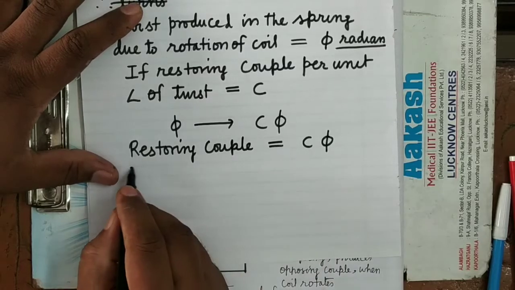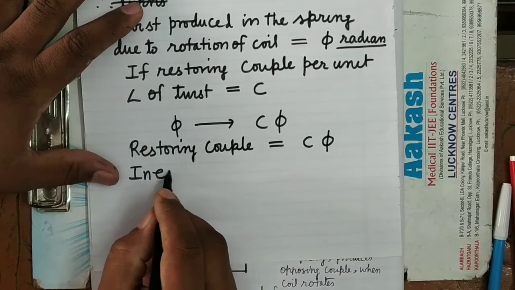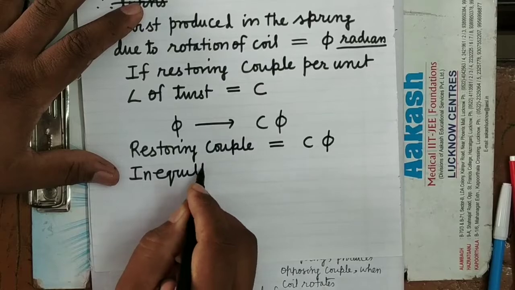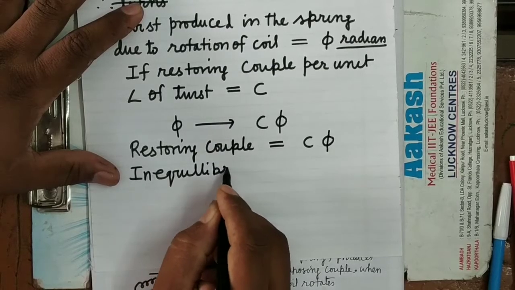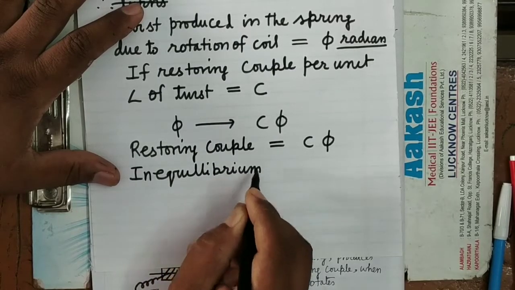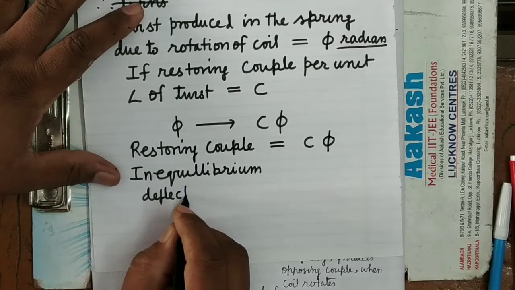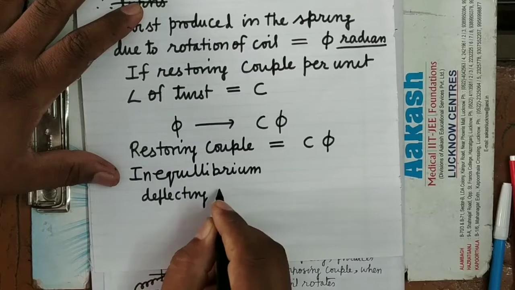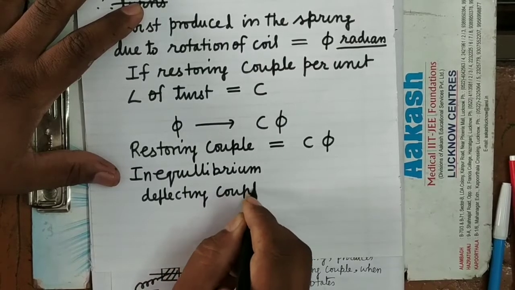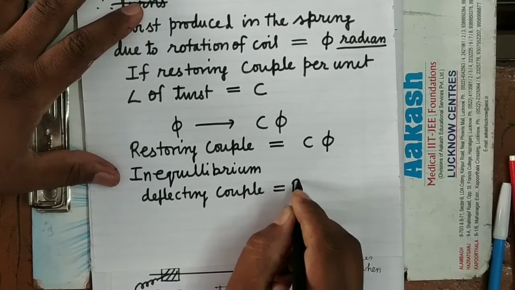So in equilibrium, deflecting couple equals restoring couple.